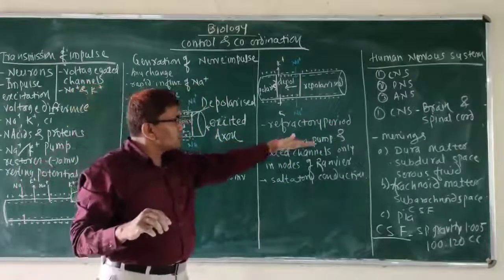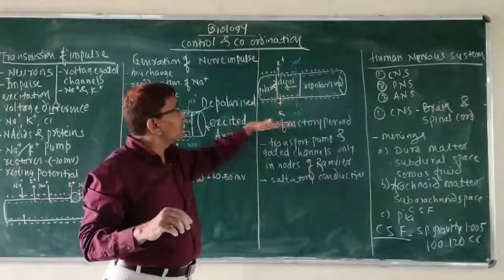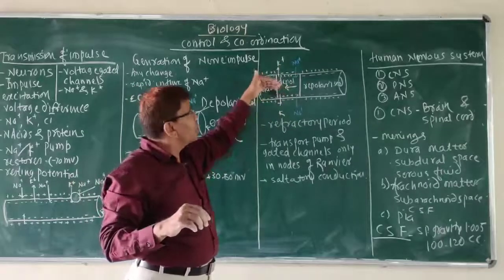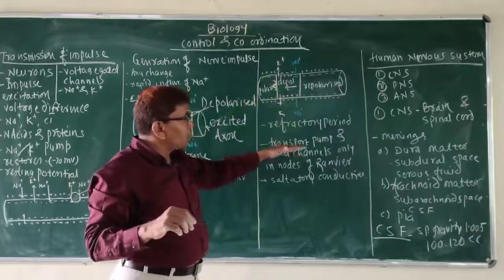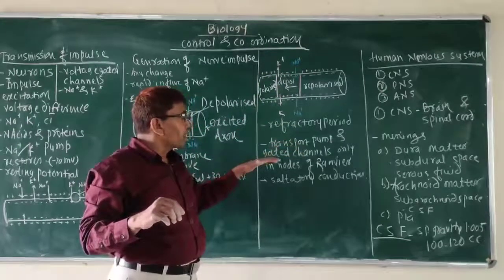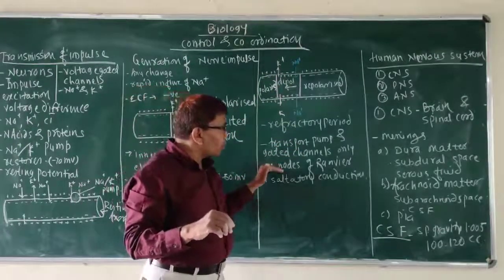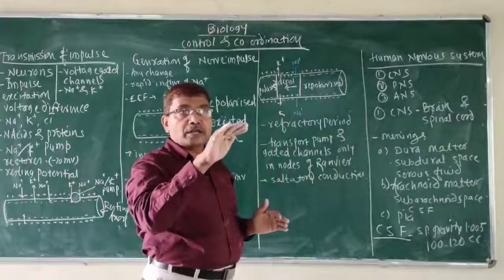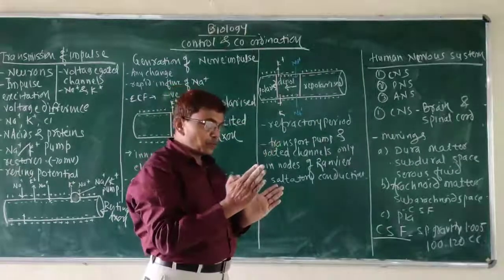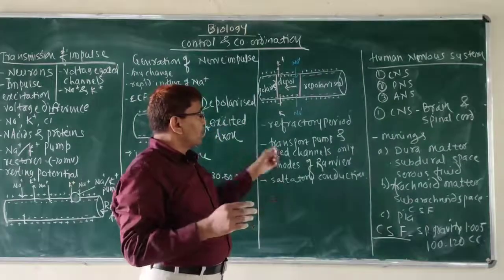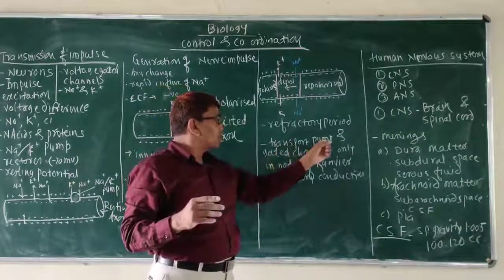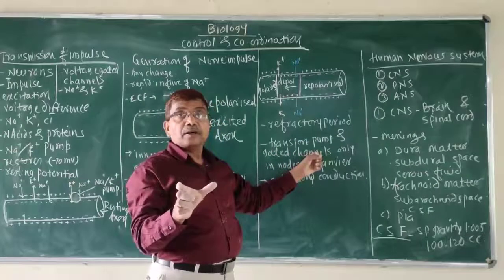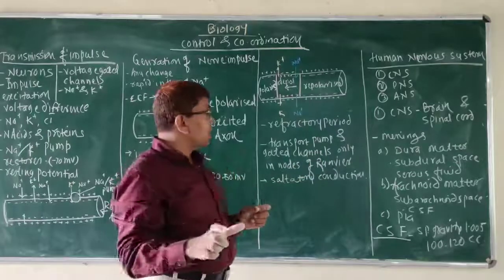Here, the impulse in the form of electrical potential changes is transported from one node to another node. That means it jumps, not carried like a wave, but jumps from one node to another. Why? Where transport pumps and gated channels are absent, where the myelinated sheath is present.